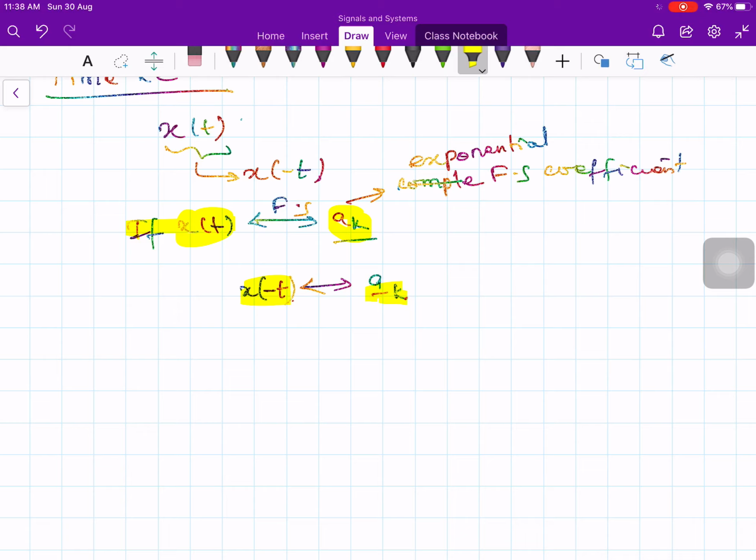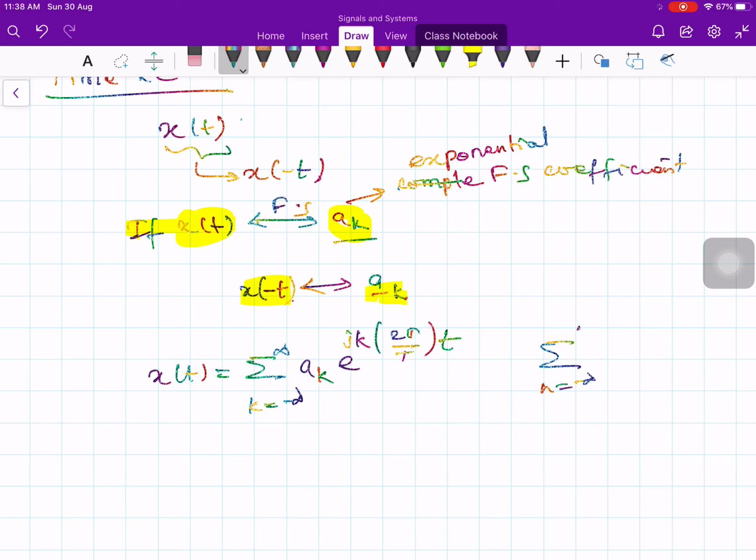Okay, so let us prove this. The proof is also very simple. We know that x of t is equal to summation over k equals minus infinity to plus infinity a k e to the j k times 2 pi by capital T times t. You can even use the formula sigma n equals minus infinity to plus infinity a n e to the j n times 2 pi by capital T naught times t. After all, this n is a dummy variable. Either you can use n or m or k, it doesn't matter.